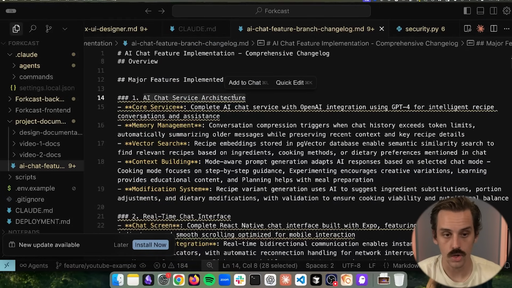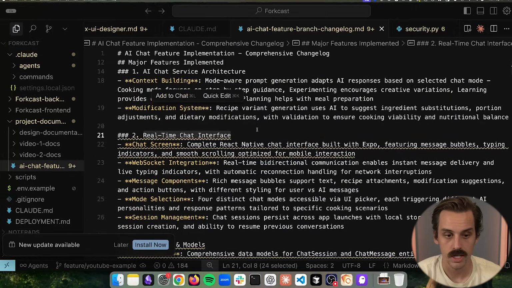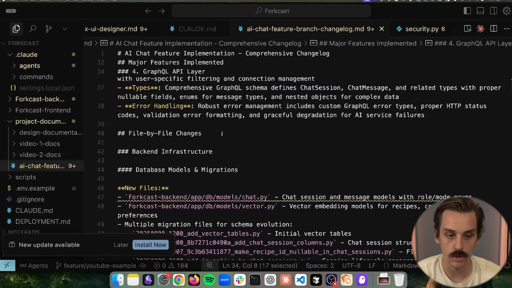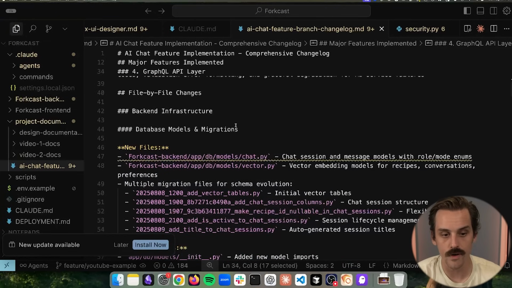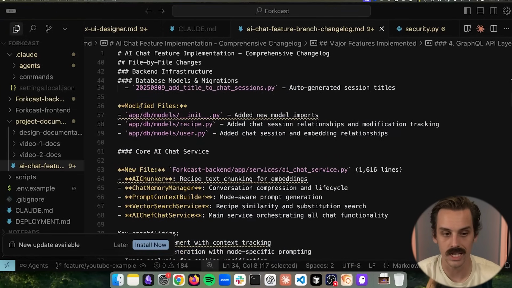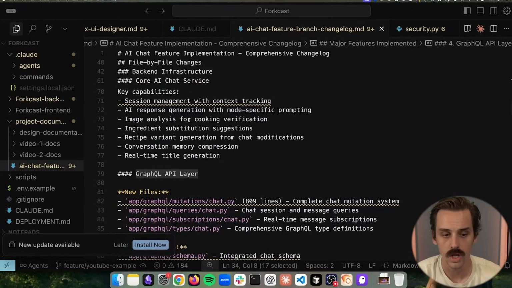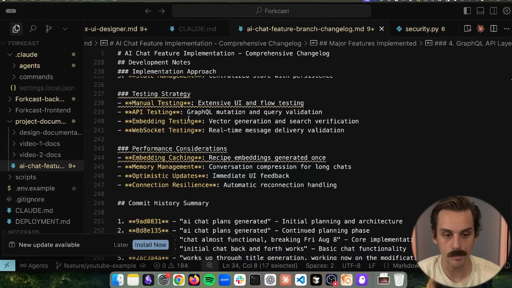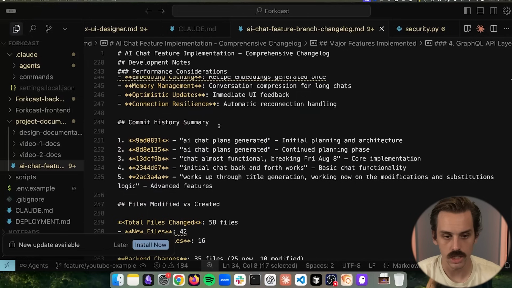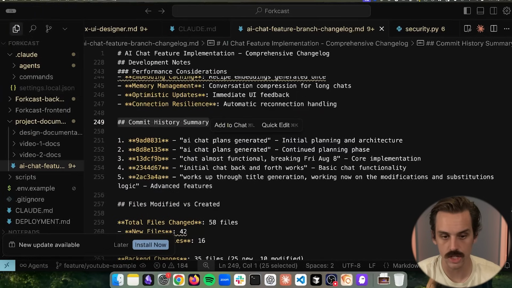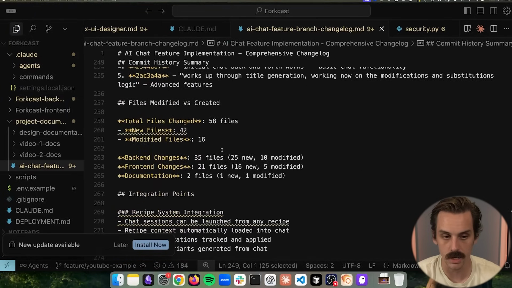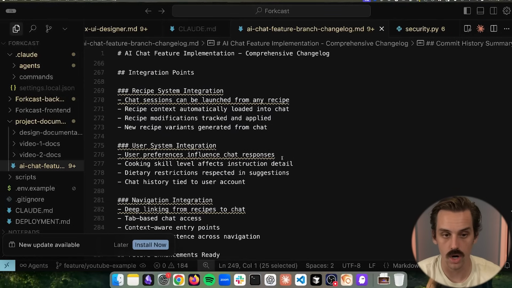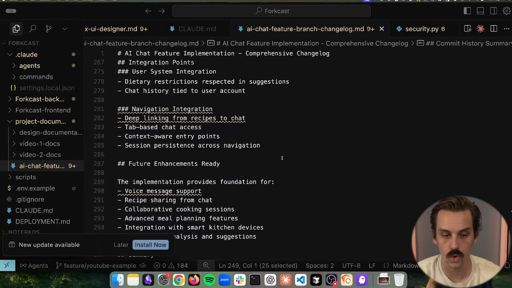So it built the core AI chat service architecture. It built out the real-time chat interface. It built out all the database models. It built out the API layer. And then it will go file by file and tell us exactly what it did. So here are all the files that were created new. Here are all the ones that were modified. For each service that we have, the key capabilities of it, what it can do, what it can't do. It'll even show you the different commits on this branch that are related to it and what we did in each commit, all the different files that were created, again, summaries, and what the integration points are of those different features, where they are actually working with the system.